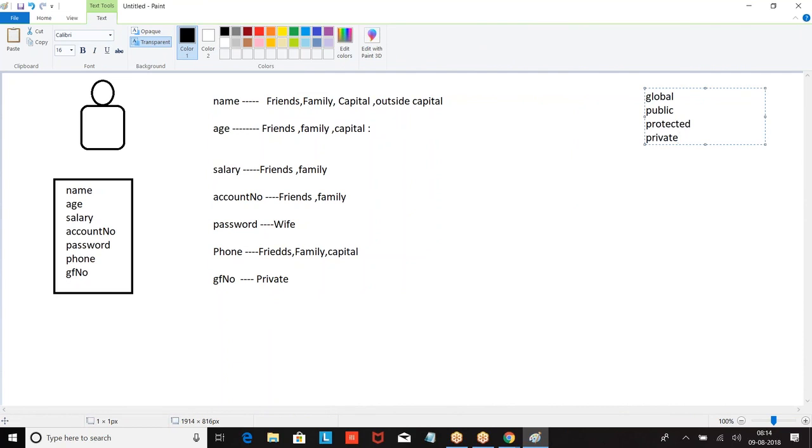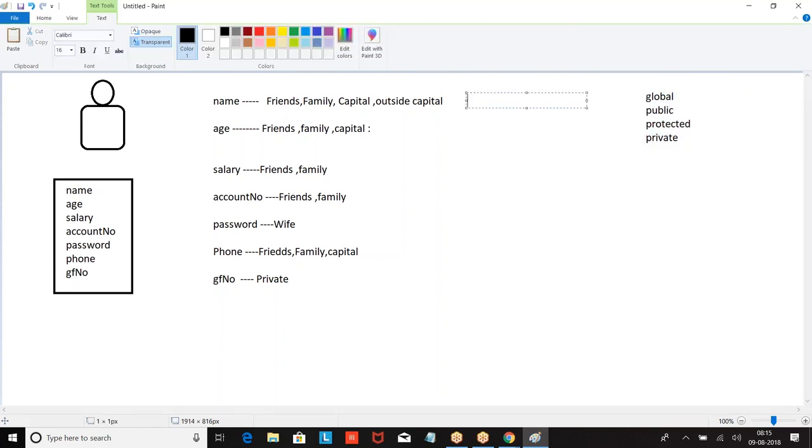This will specify the scope of the data. This will specify the accessibility of the data, where I can use the data, where you can use this data: within the application, outside the application, within the class, within the child class. In the class, I am defining a variable. That variable can be used only within the class, or within the child class also, or within the application, or outside the application. Where we can use it is given by global, public, protected, private.